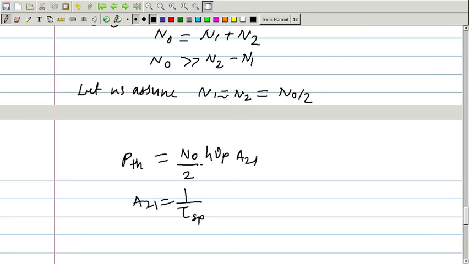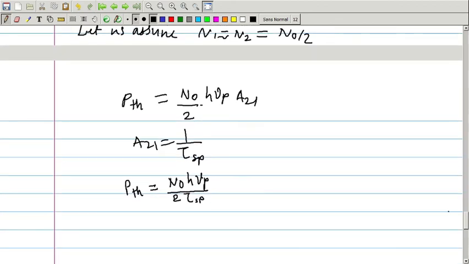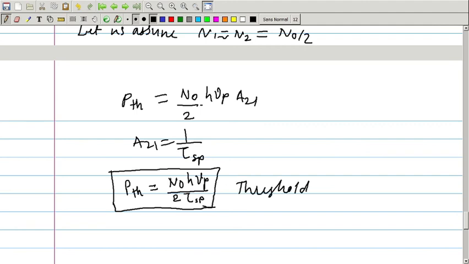Therefore, P threshold is N0 into h nu p divided by 2 times tau SP, right. This is the threshold pump power required for laser to oscillate.